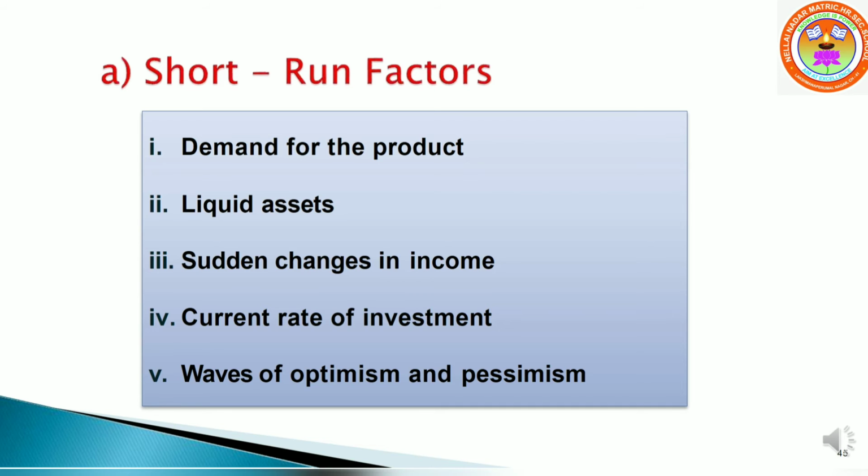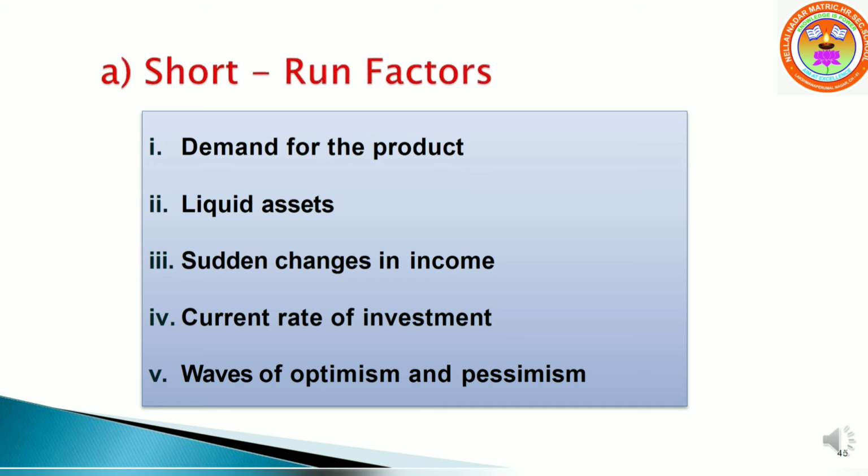Next one, sudden changes in income. The marginal efficiency is also influenced by sudden changes in income of the entrepreneurs. If the business community gets windfall profits or tax concessions, the MEC will be high and hence investment will go up. On the other hand, MEC falls with the decrease in income.